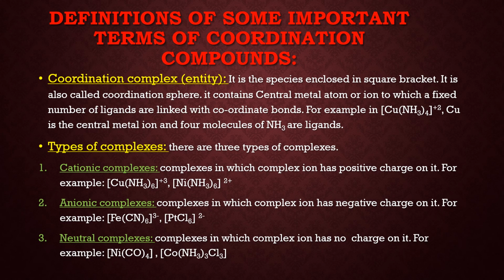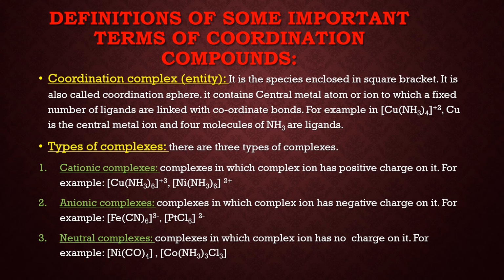Now I am taking some terms which we use in this chapter. The first is coordination complex. The entity which is enclosed in square brackets and contains the metal ion or metal atom and the ligands, or the donor atoms, is called a coordination complex, coordination sphere or coordination entity. For example, [Cu(NH3)4]2+. Here, this species is enclosed in square brackets, so it is called a coordination complex. Here, copper is the metal ion and the four NH3 molecules, ammonia, act as ligands.